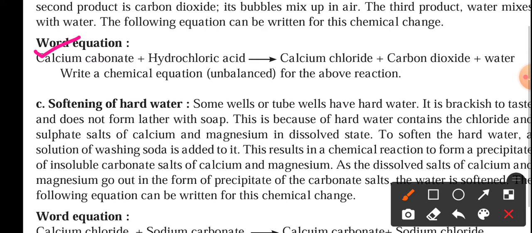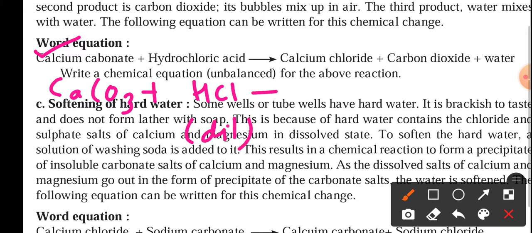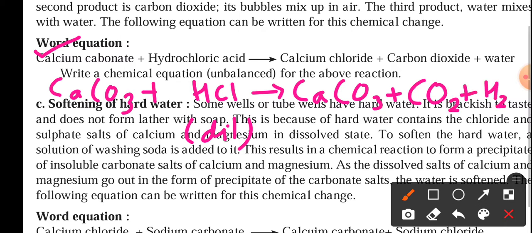So if you want, you can write this as CaCO3 plus HCl, which will be dilute, and it gives us calcium chloride, CaCl2, plus CO2 and H2O.